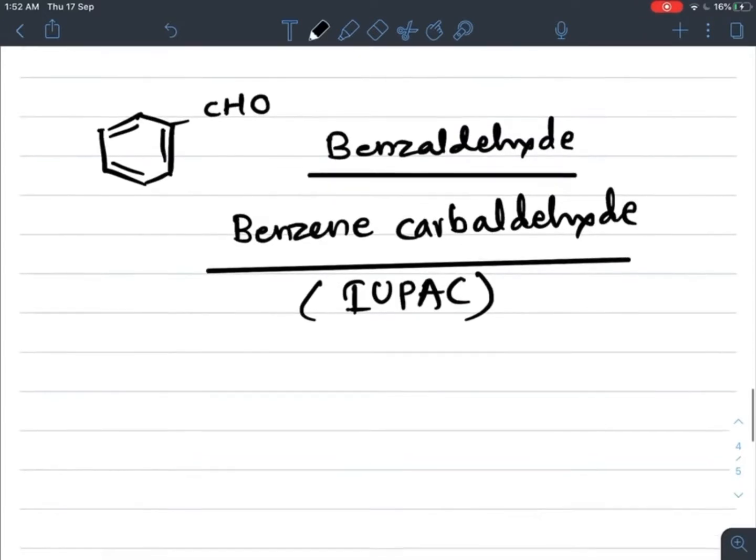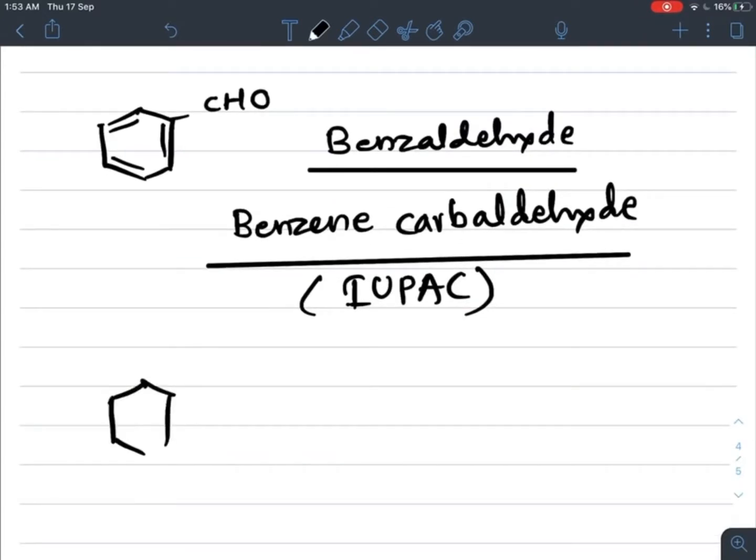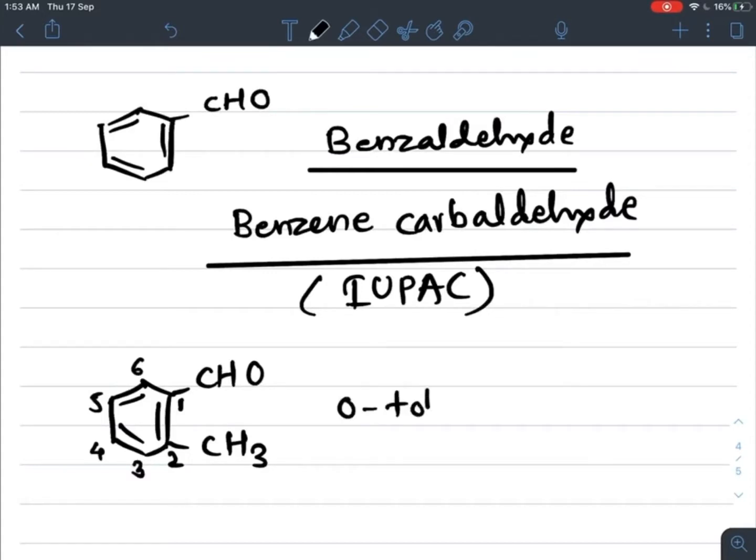If we take one more example, if this benzene is attached with CHO as well as CH3, so this CHO group is present at carbon number 1, CH3 present at carbon number 2, in the 6 carbon containing ring. So at ortho position, this CH3 means toluene group is present. So orthotolualdehyde is its common name. And what is its IUPAC name?